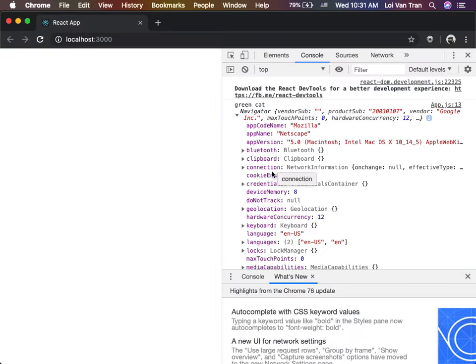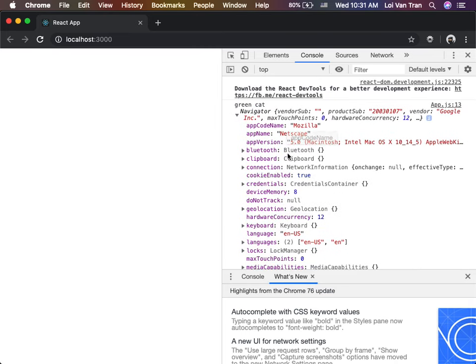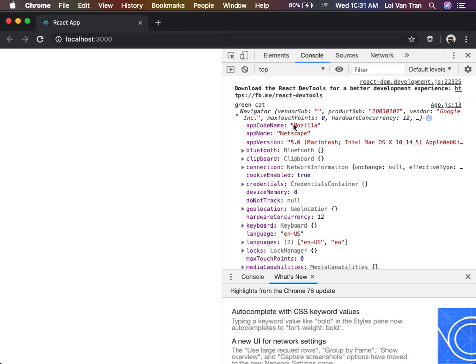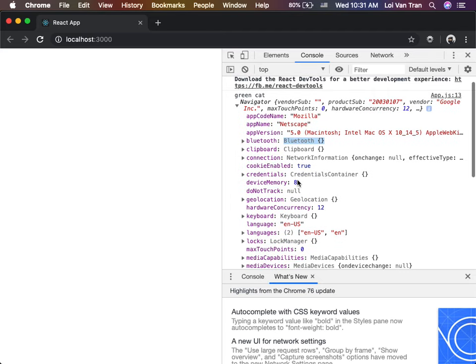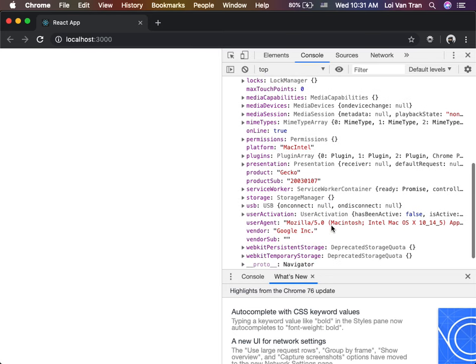Okay? What is this right here? This is just an object, okay? This object has many keys. These keys have values. Some of the values are what? Some of the values are strings. Some of the values are objects. Some of the values are numbers. Some of the values are arrays. Some of the values are booleans.